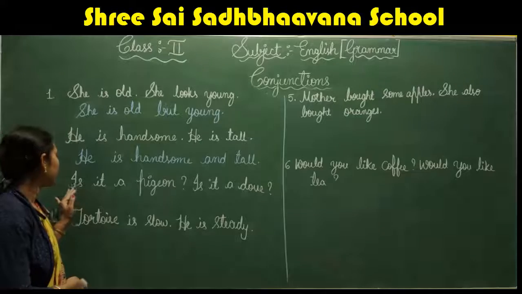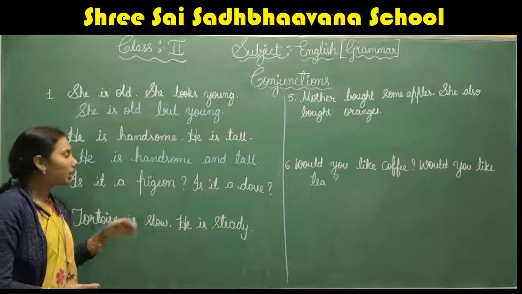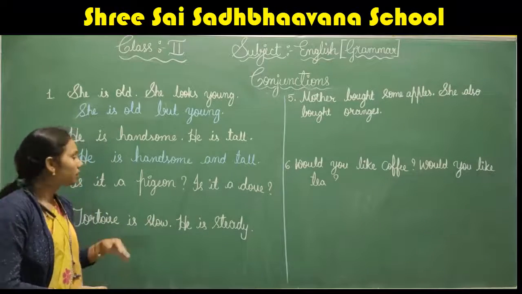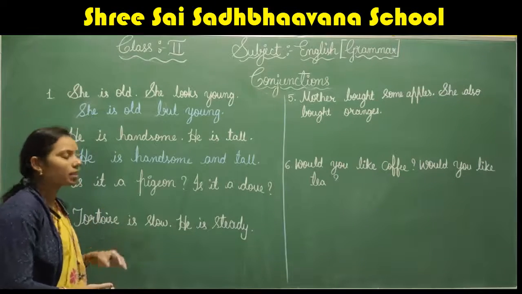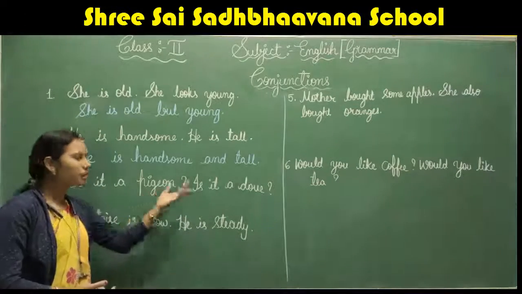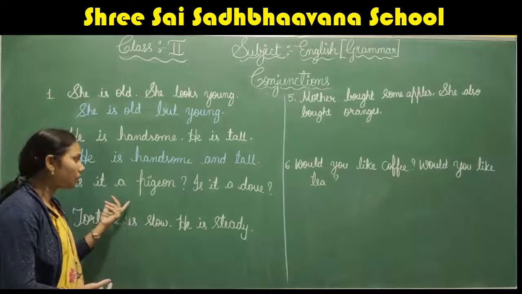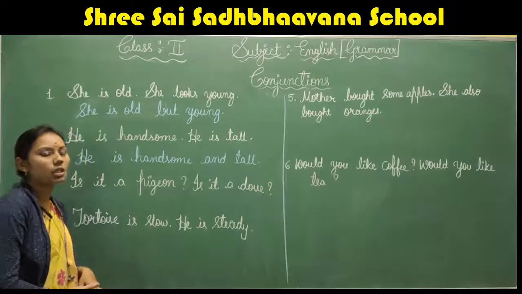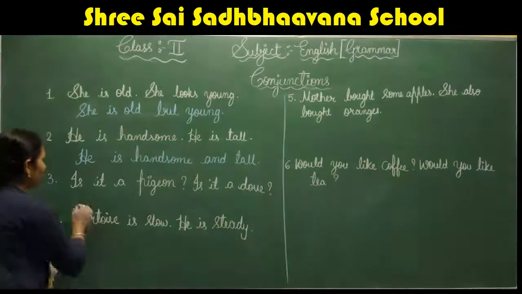Okay, next sentence. Is it a pigeon? Is it a dove? Here the sentence is expressing like an option. There is a choice. Is it a pigeon? Is it a dove? We don't know what it is. Right, children? So it might be a pigeon, it might be a dove. So here the conjunction we use for these sentences is or.